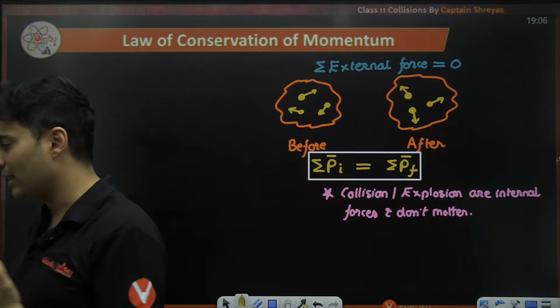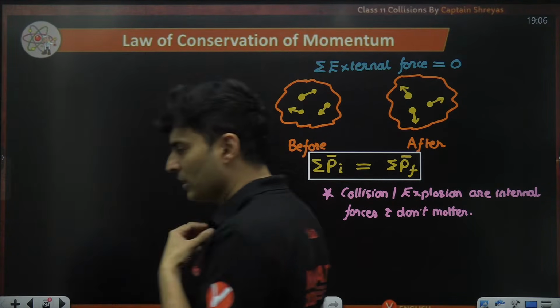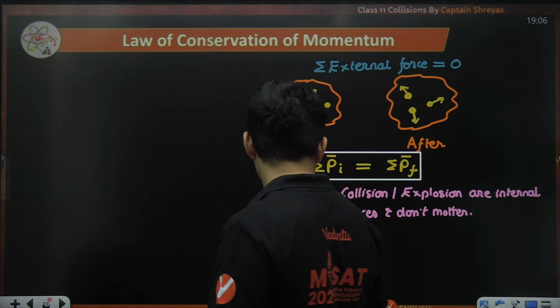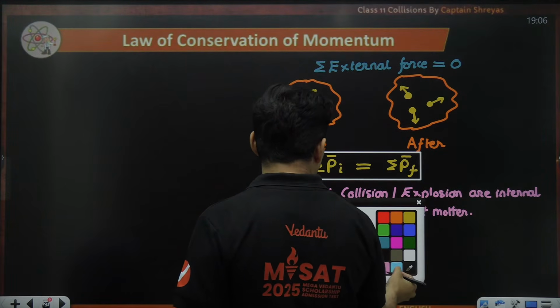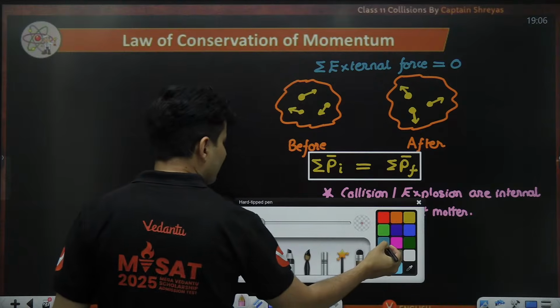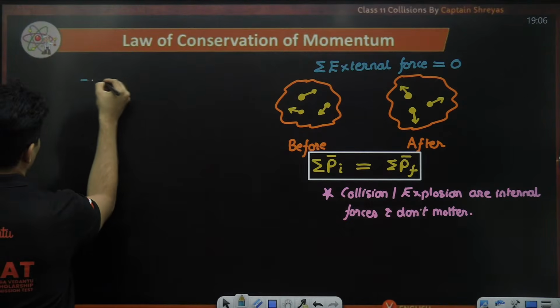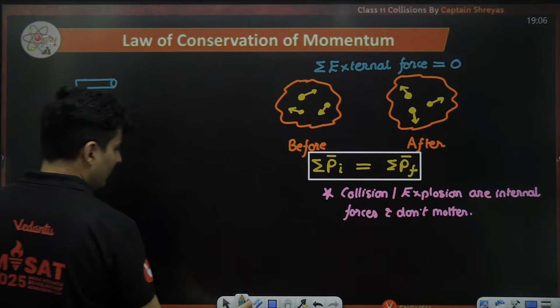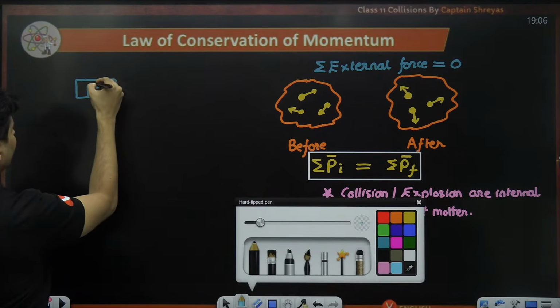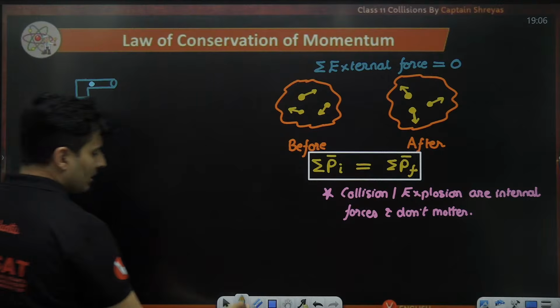Now let's see how we apply it. There are many examples of this. And the very common example is the example of recoil, and just now only we discussed it. Imagine you have a gun, like this, and there is a bullet inside it.